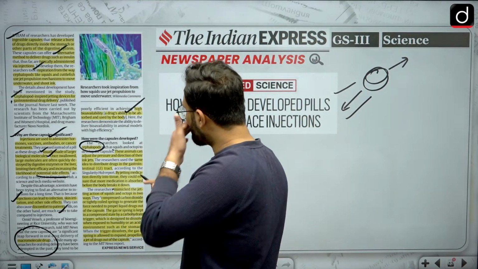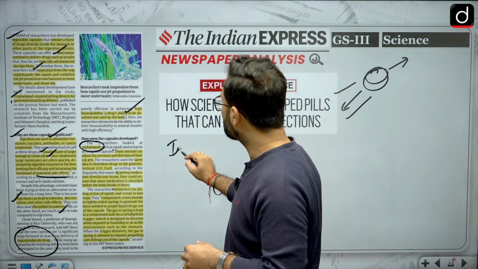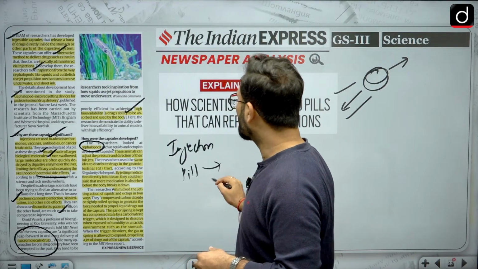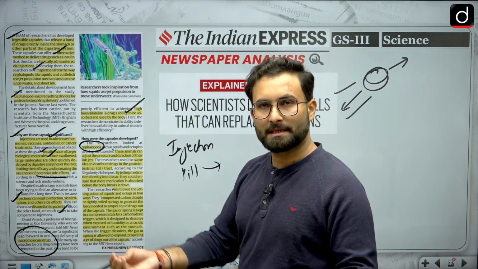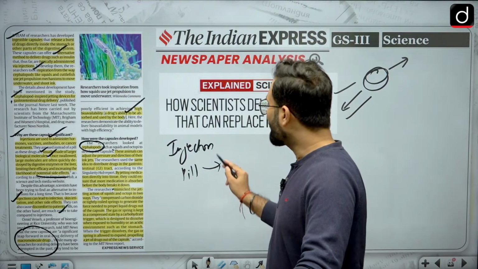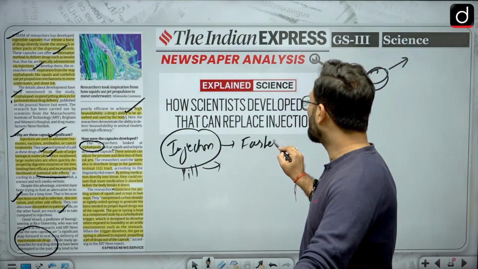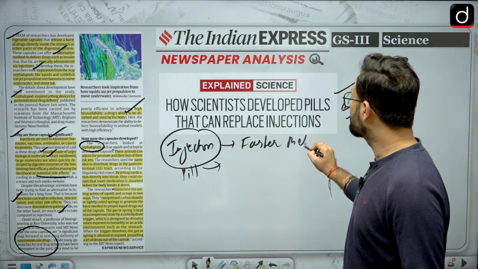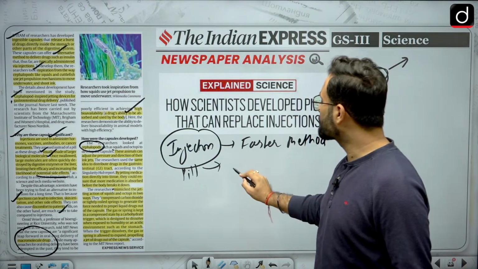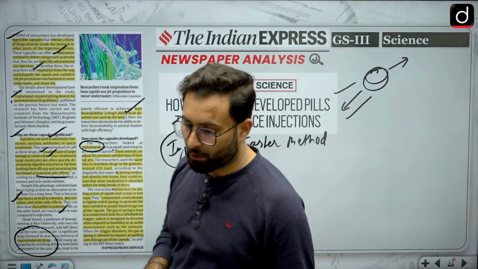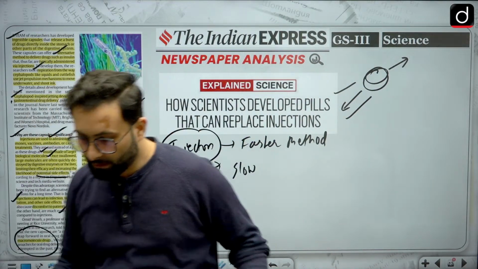Just know that there is a difference between the injections and pills. Pills start to get trapped in the digestive system and they will be destroyed faster, and injections are a faster method of delivery. These are slow methods of delivery. So that is the difference which is there. I hope that is clear. Now we can move further.